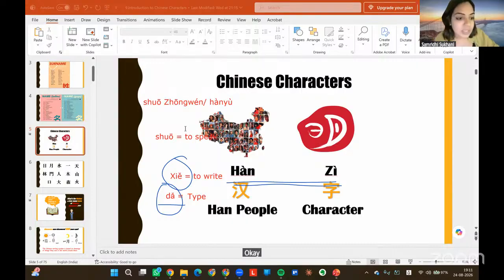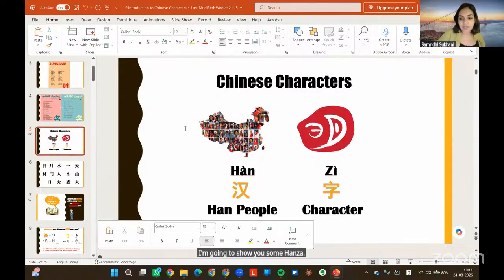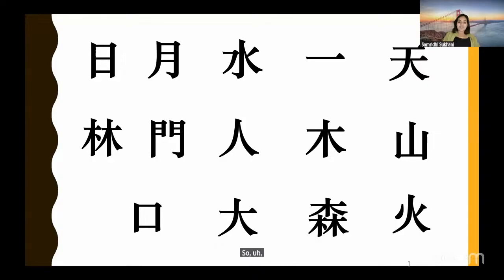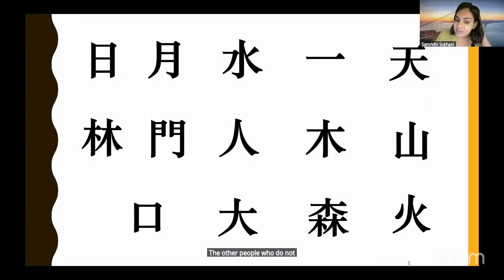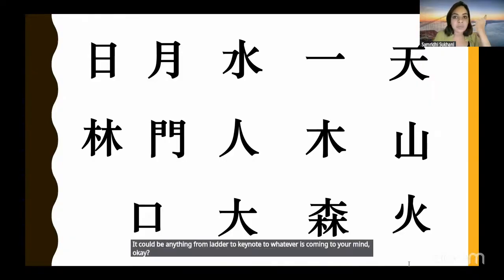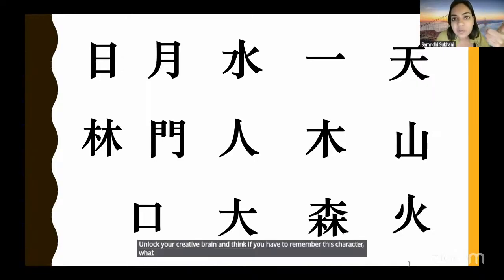Okay. Now, as we have talked about Hanzi, I'm going to move forward. I'm going to show you some Hanzi. So, Varun, for this class, I want you to just observe. I don't want you to participate because you already know most of the characters. The other people who do not know the characters at all, I want you to just imagine what these characters mean to you. It could be anything from a ladder to a keynote to whatever is coming to your mind, okay? It doesn't have to be right, but I want you to unlock your creative brain and think, if you have to remember this character, what kind of story will you make?